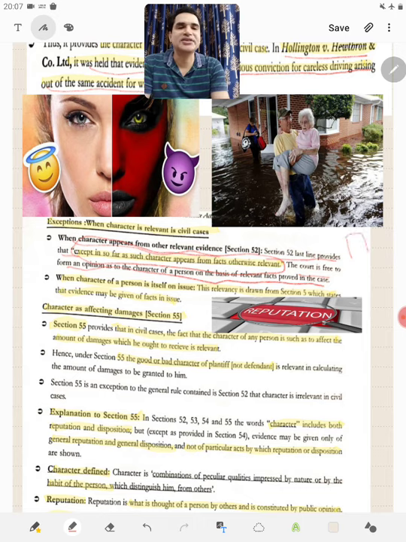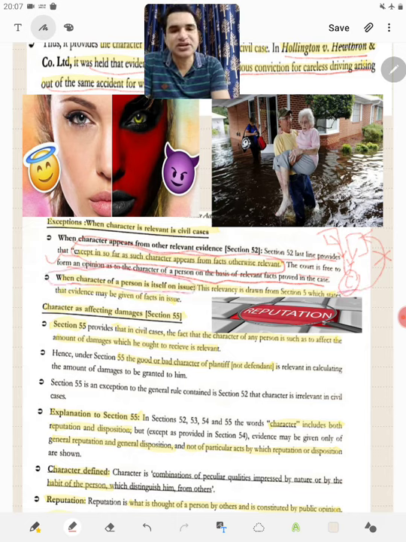So if, based on other facts, a character appears, then this becomes relevant. But if from the character a particular conduct is imputed, then that is irrelevant. Another exception is when the character of a person is itself in issue.